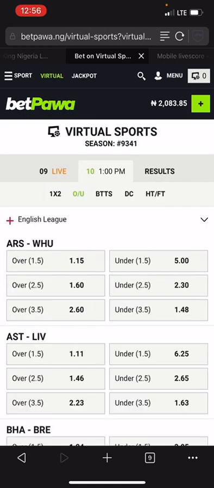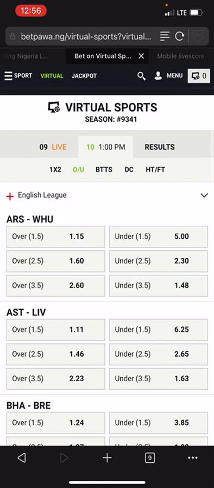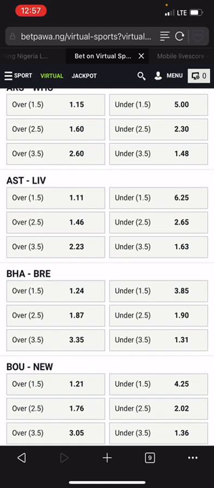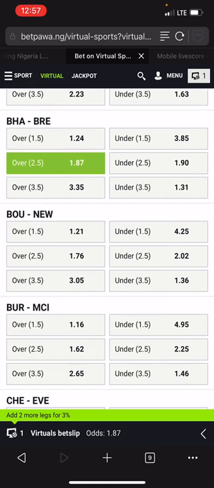Now let's select the last game, making use of the one-on-one calculation. So 2 teams in the same category. Arsenal and West Ham, they are not in the same category. Arsenal is a strong team, West Ham is a balanced team. Aston Villa and Liverpool, they are not in the same category. Aston Villa is a balanced team, Liverpool is a strong team. Brentford and Brighton, they are in the same category. Both of them are balanced teams.